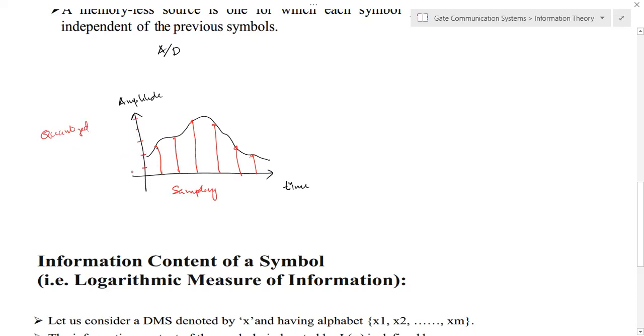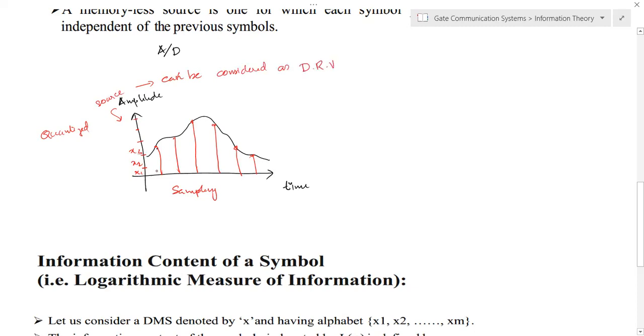After quantization, we will get quantized values x1, x2, x3, etc. Now we can consider these values as the source, and we can view the source as some discrete random variable.